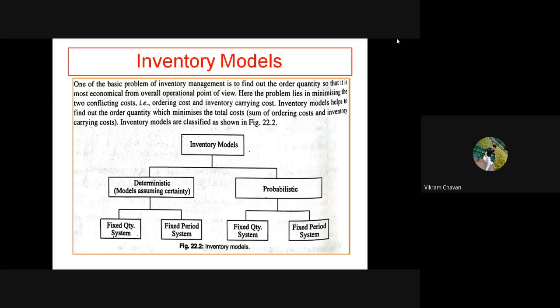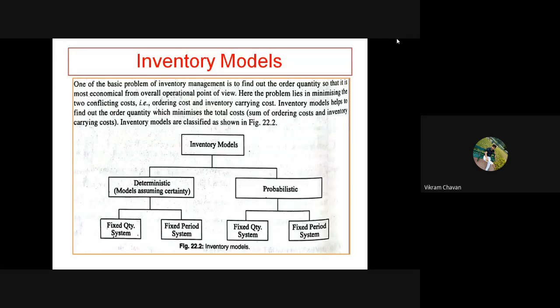Okay, for the example purpose, I am saying that the quantity remains same for each and every order, but the period of order, the cycle time between two orders, can change. The time between two orders can vary, but the order quantity remains the same. So this kind of system is called a fixed quantity system.